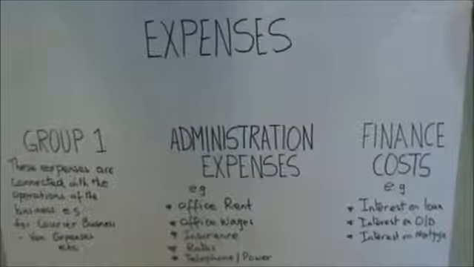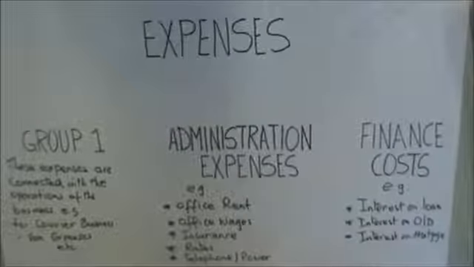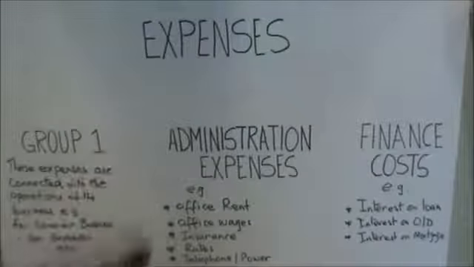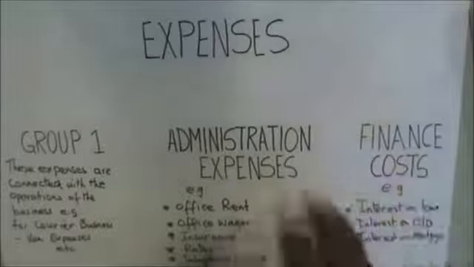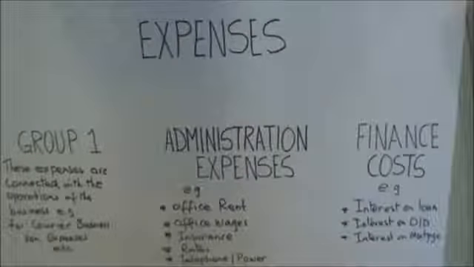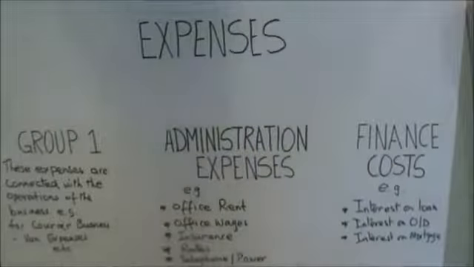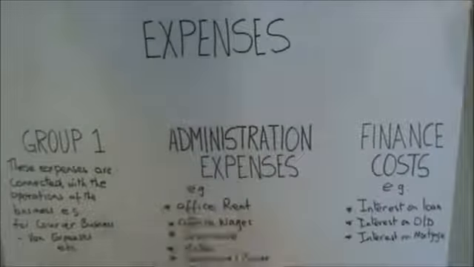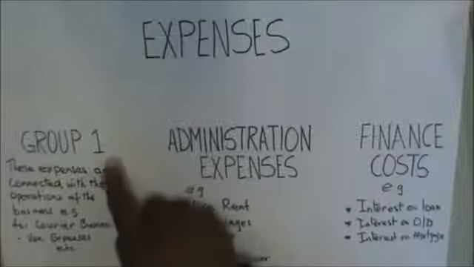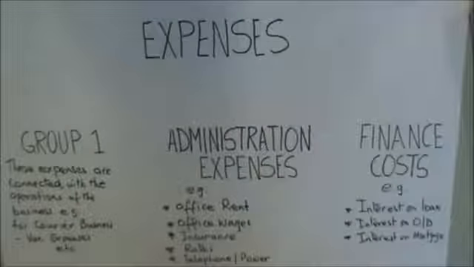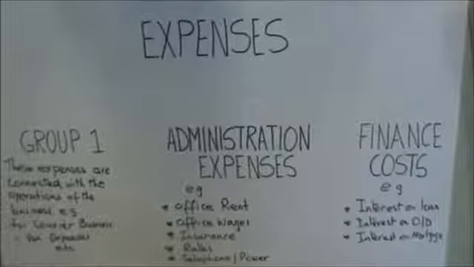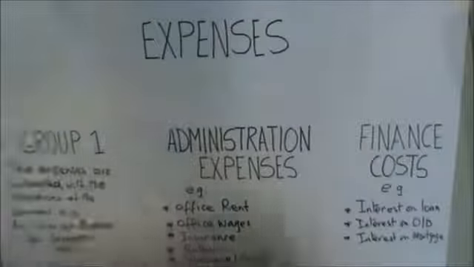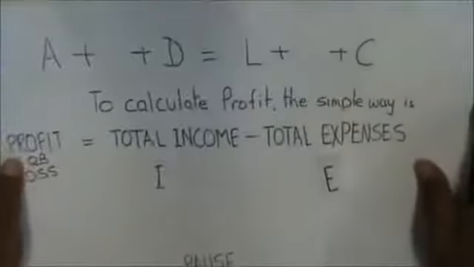Now, usually what happens is, as a matter of practice, Group 1 is reported first, and then administration expense and finance costs, but then there is no hard and fast rule as to the sequence of these 3. You can put them in any order. Preferably, Group 1 should be number 1. So, if you were to go back into what we've done in the past, here it comes.